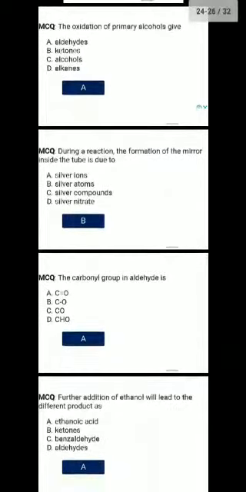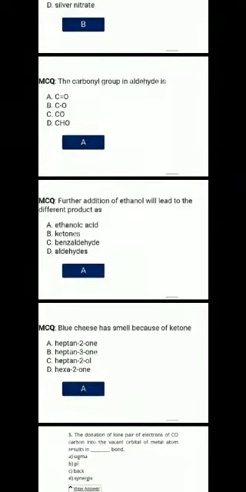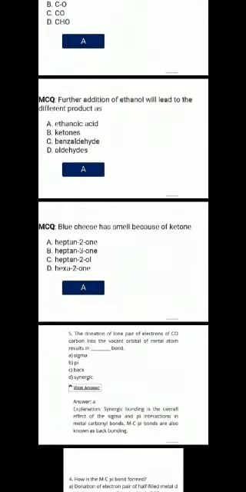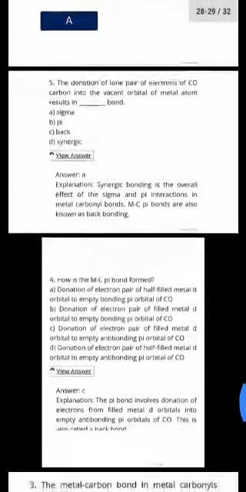Next MCQs is the carbonyl group in aldehyde is option A, C double bond O. Next MCQs is further addition of ethanol will lead to the different product as ethanoic acid, option A. Blue cheese has smell because of ketone and the name of this ketone is heptan-2-one. Next MCQs is the donation of lone pair of electrons of carbon monoxide carbon into vacant orbital of the metal atom result in the formation of sigma bond.